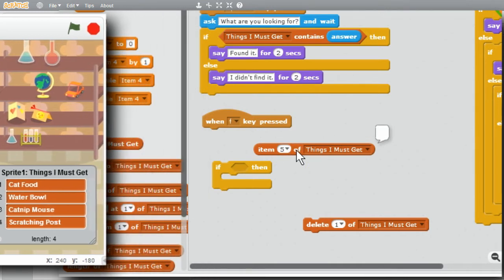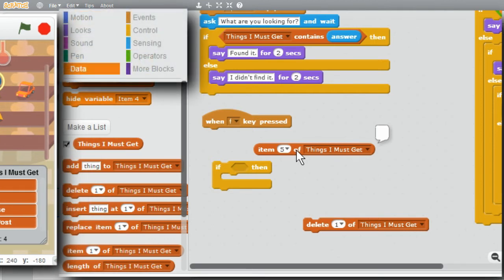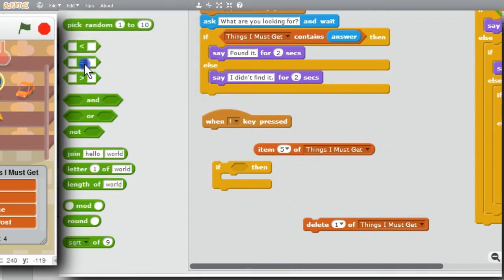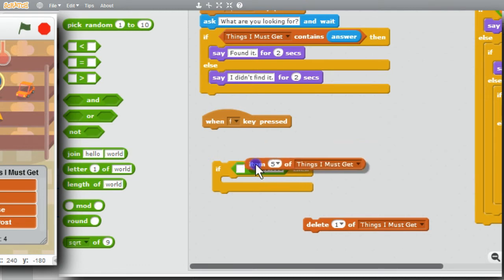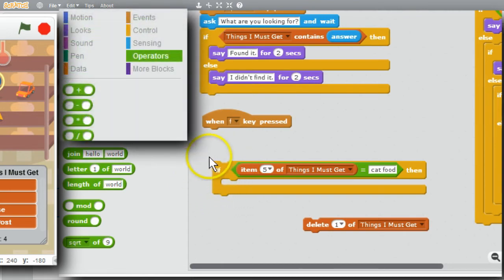As I'm looking at items in the list, I want to delete an item if it matches cat food. I'll go to Operators, equal, equals cat food. If the item equals cat food, how do I specify which item? I want a variable and have its value change from 1 up through 4. I'll want a loop to look at all the items in the list.